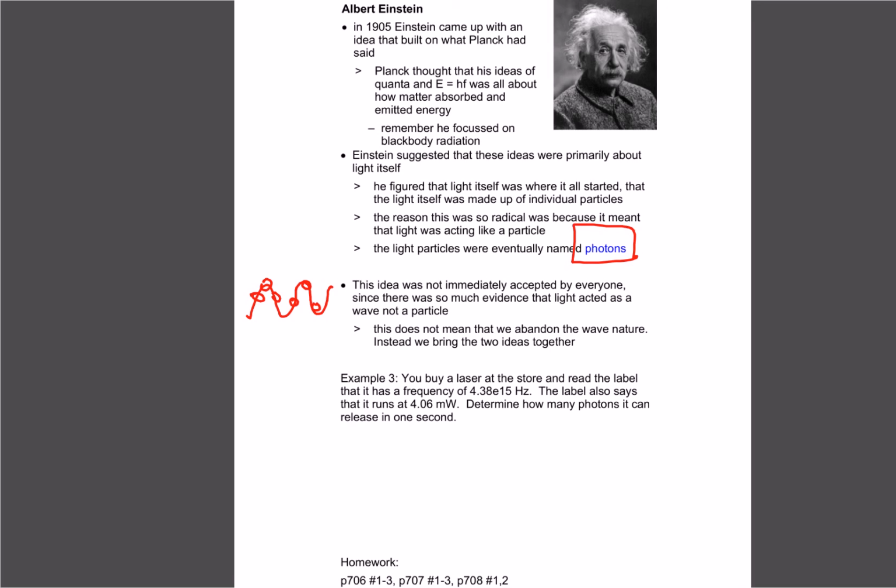So this last example is, let's calculate how many photons are in that light wave in a laser. If we have a laser, it says its frequency is 4.38 times 10 to the 15, so we can calculate its energy. Let's go E equals hf. So we'd have 6.63 times 10 to the negative 34, times our frequency, 4.38 times 10 to the 15, and that gives us an answer of 2.9 times 10 to the negative 18. That's joules, so that's how much energy one photon has.